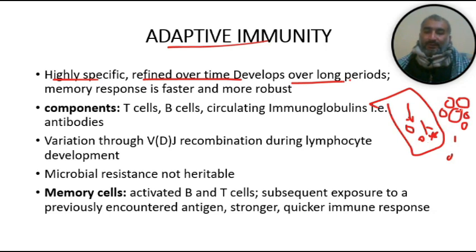So these T cells take a long time to expand their progeny and remove those bacteria.